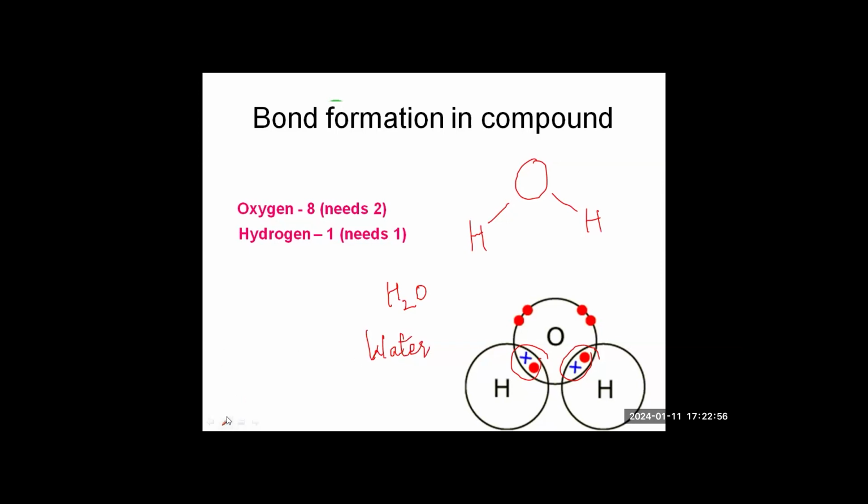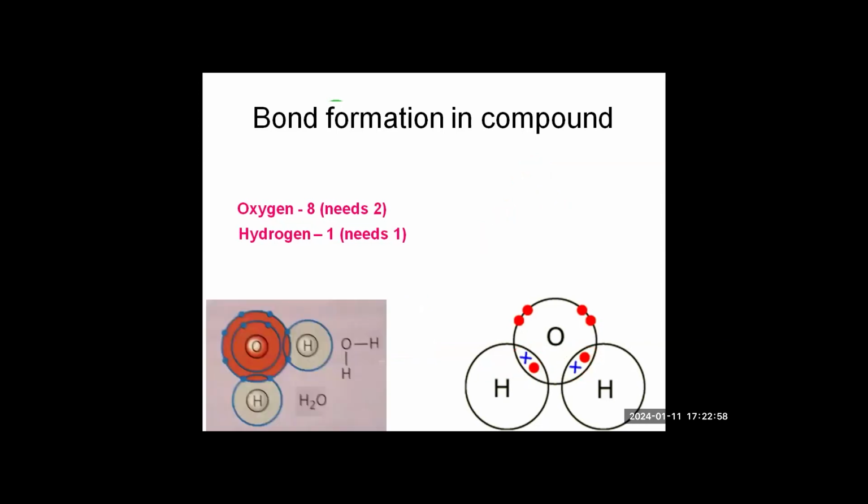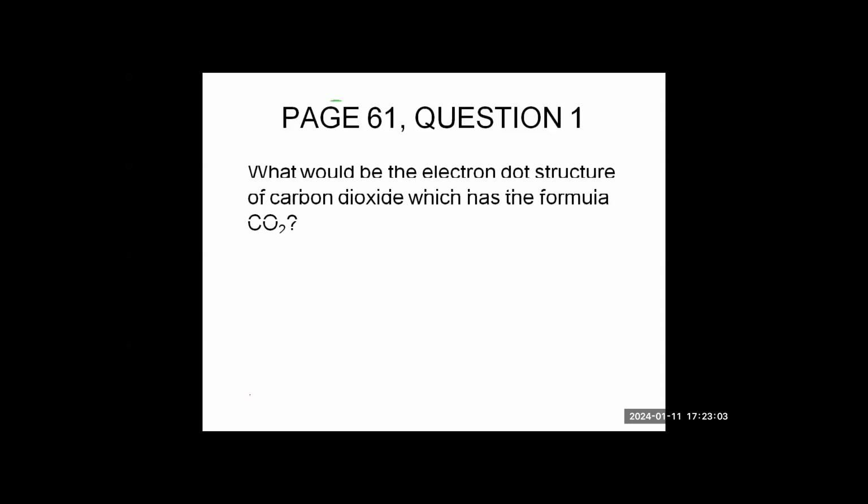All right. So between the compounds also bond formation takes place. Now, the question is what would be the electron dot structure of carbon dioxide, which has the formula CO2. Now we know the valency of carbon is 4 and oxygen is 2. So here it will share the electrons like this. Now you need to show the electron dot structure, so you can simply do it using the dot and cross.